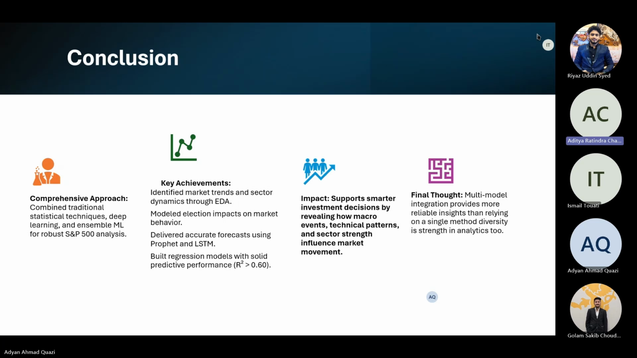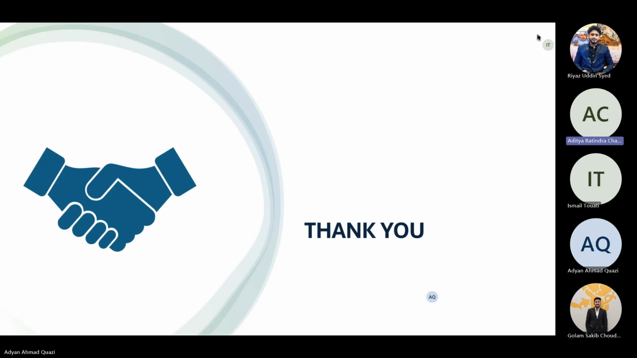So in conclusion, our project successfully combined technical and fundamental analysis to generate valuable investment insights. The models showed strong forecasting abilities and offer a solid base for further development in financial analytics. So thank you. Thank you, team.